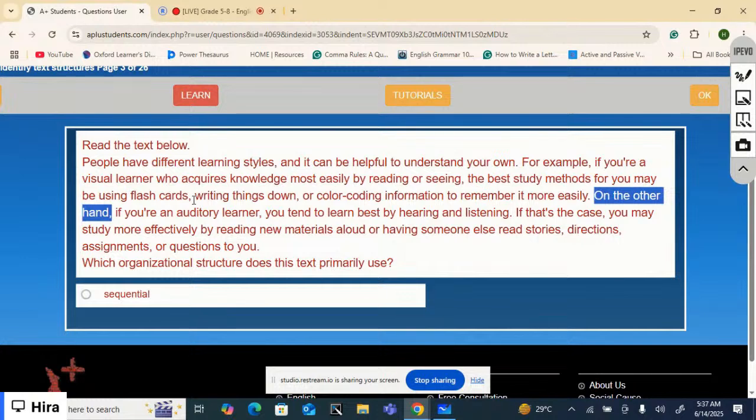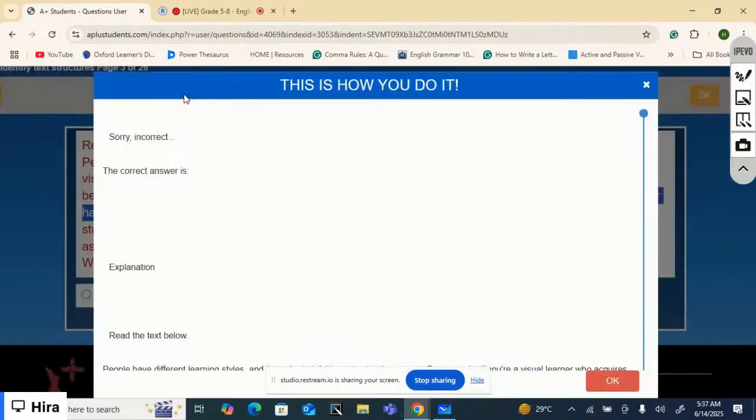so there were four structures: cause effect, compare contrast, sequential, and what was the fourth one? Who remembers? Can anybody tell? Let's learn.